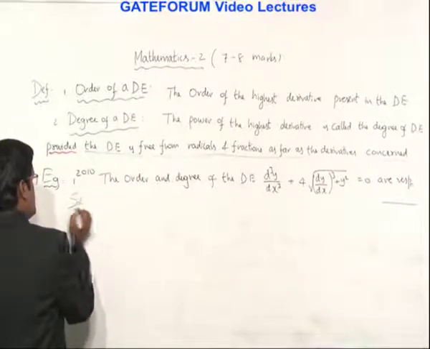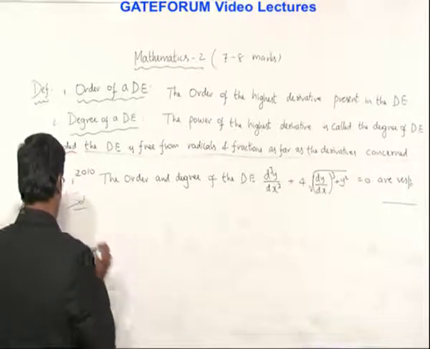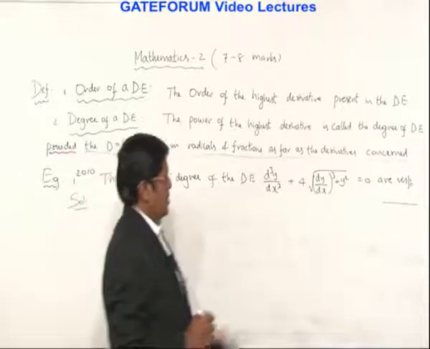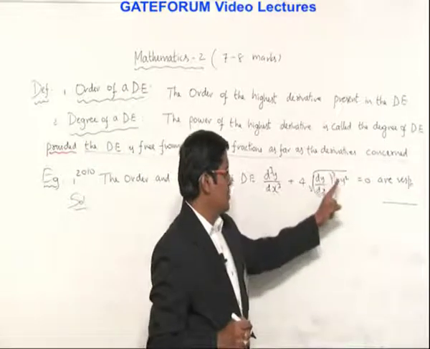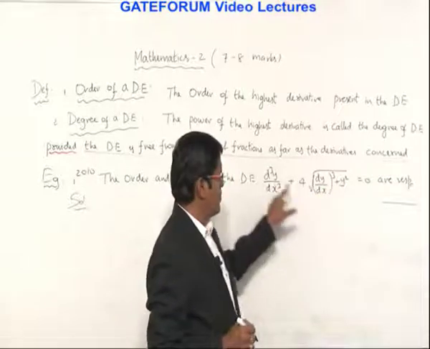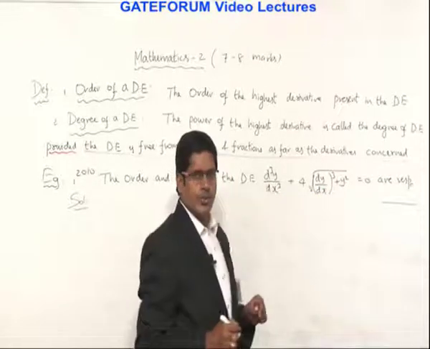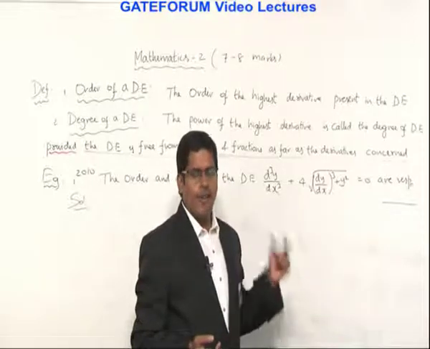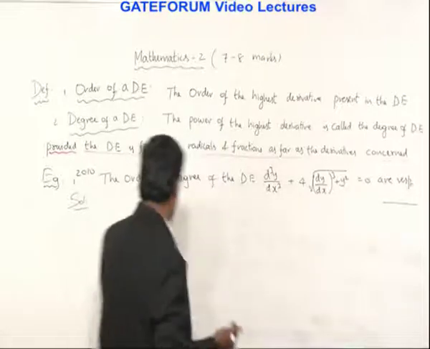Solution. Now, here y square means no derivative. Here it is the third derivative. What is the highest derivative? 3. Correct? So the 3 is called the order of the differential equation.